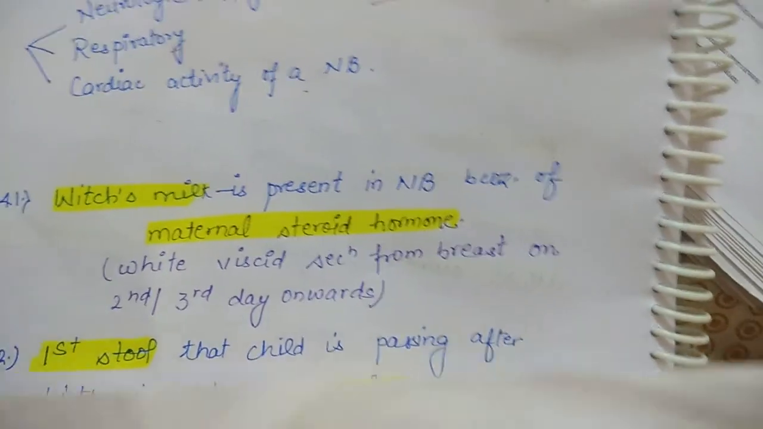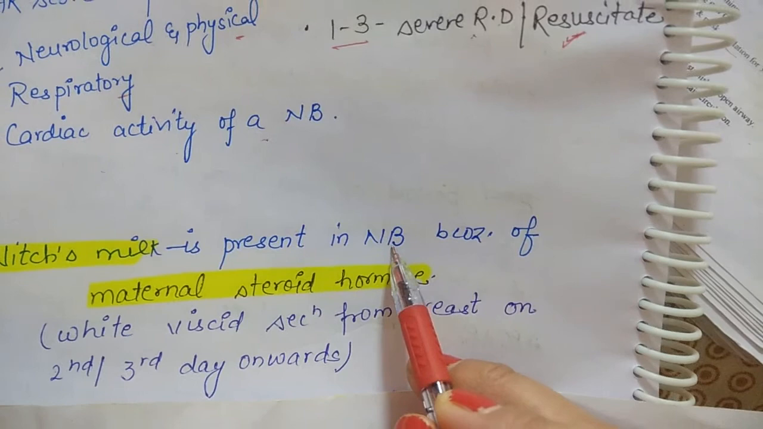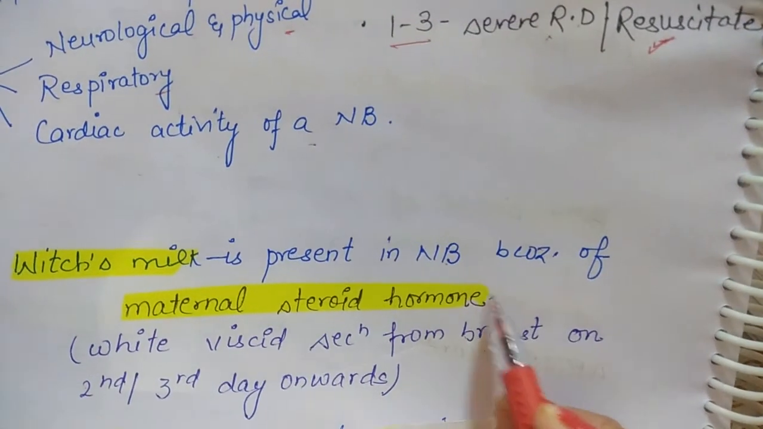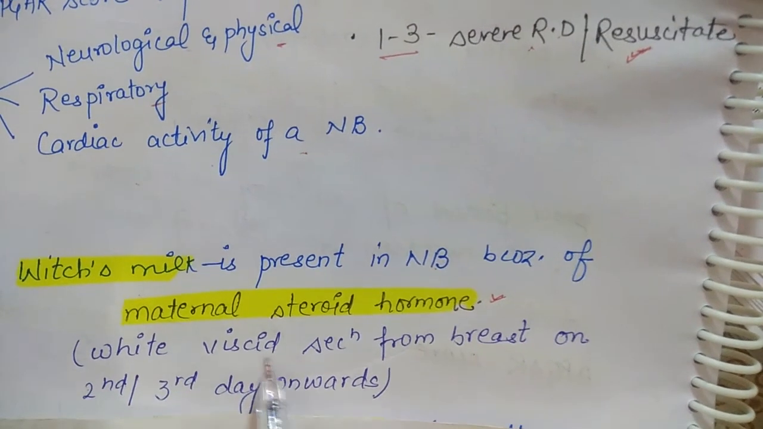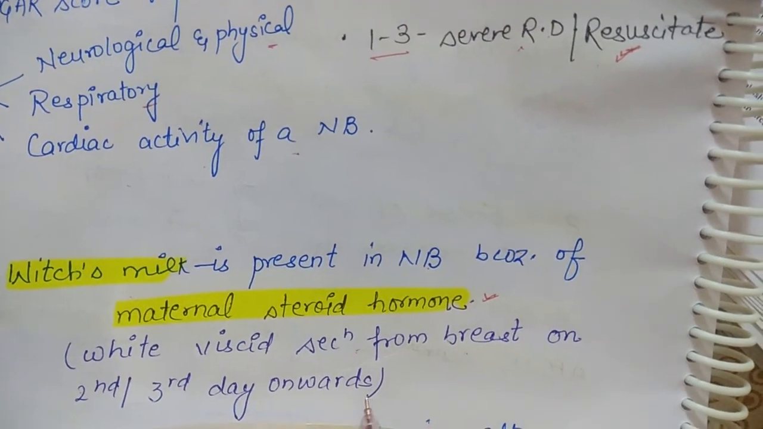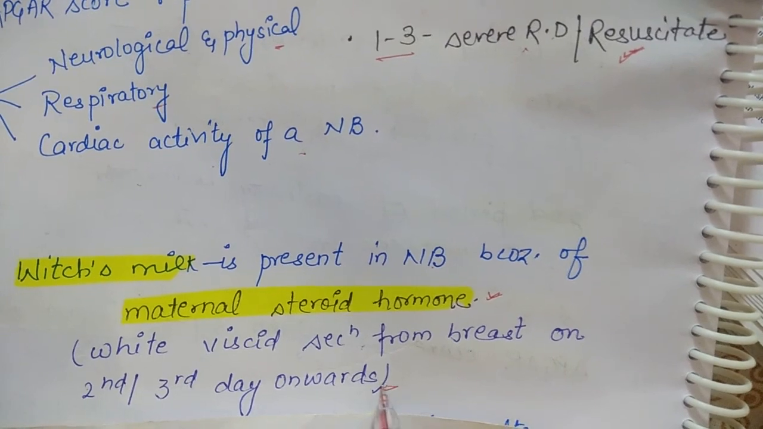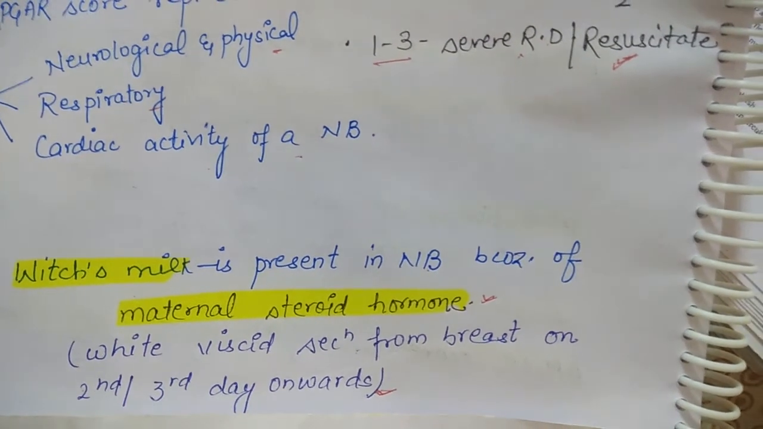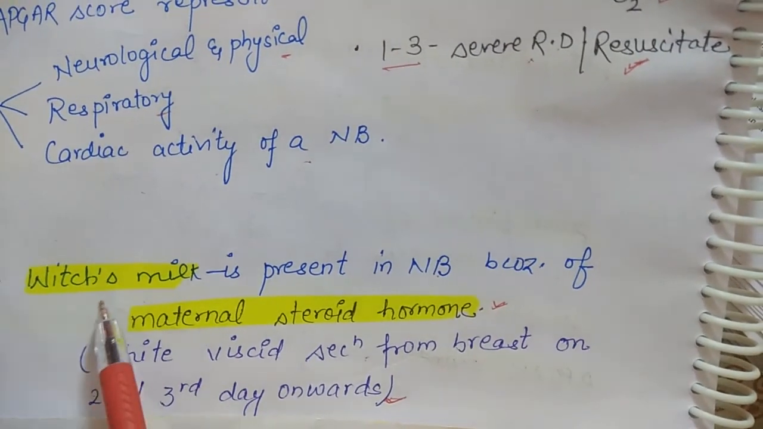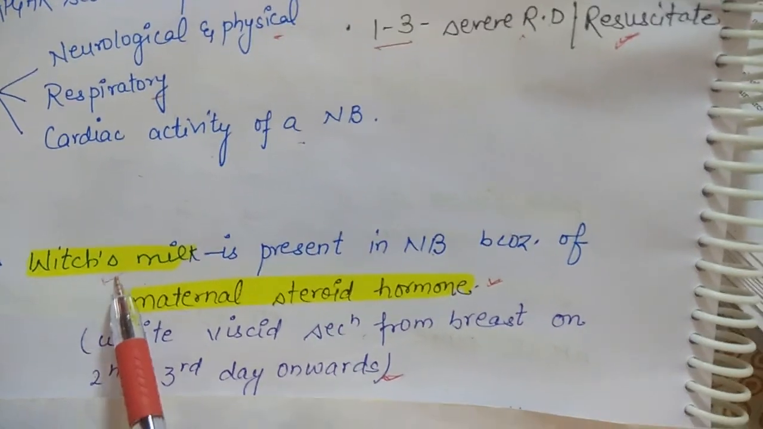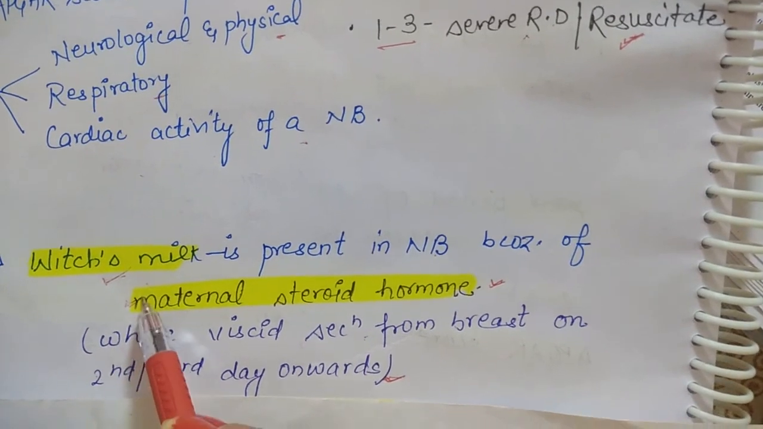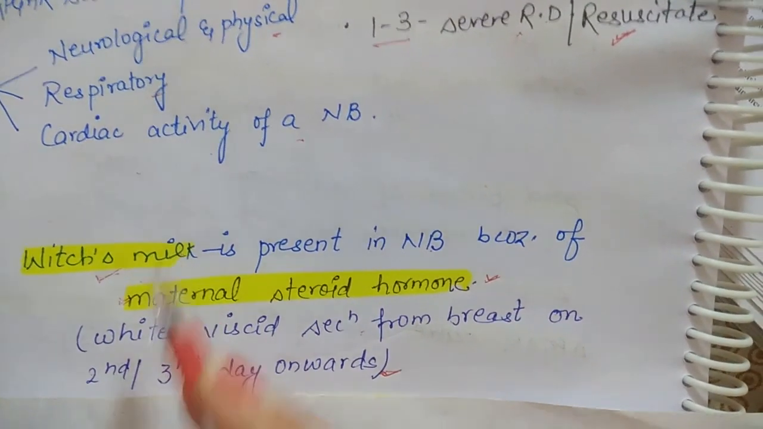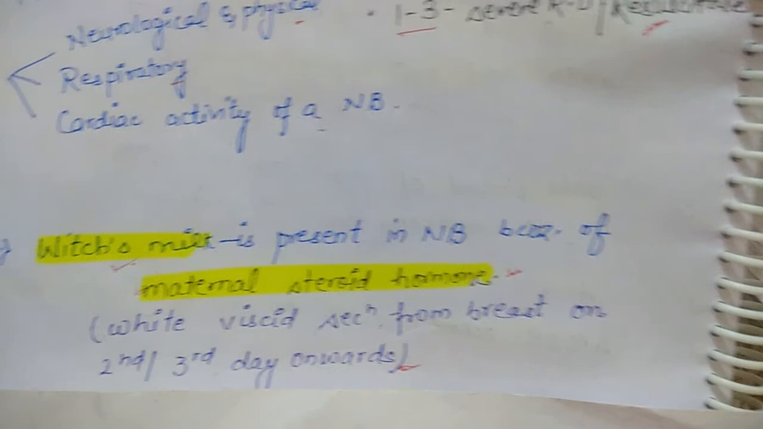Which milk is secreted in the newborn? Why? Because of maternal steroid hormone. So what do we mean by witch's milk? It is a white viscid secretion from the breast on the second or third day onwards. There is swelling over the breast, so when we squeeze the breast, there is a secretion of milk. We call that witch's milk. Because of the maternal steroid hormone, it is secreted in the newborn after the second or third day onwards.